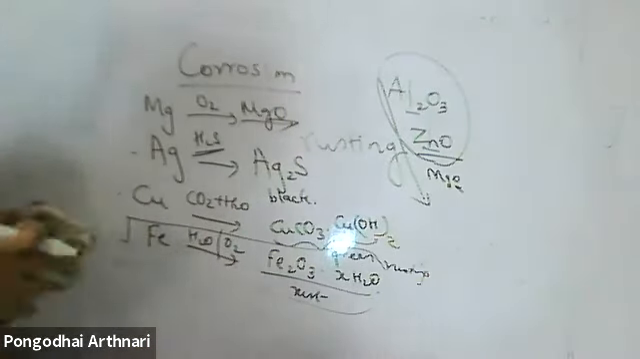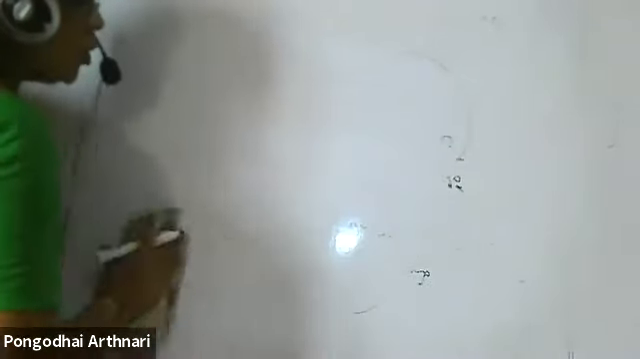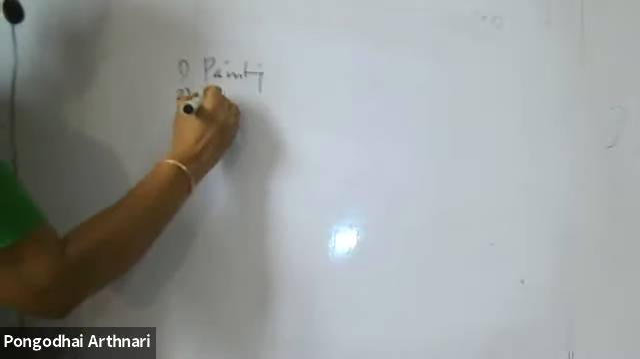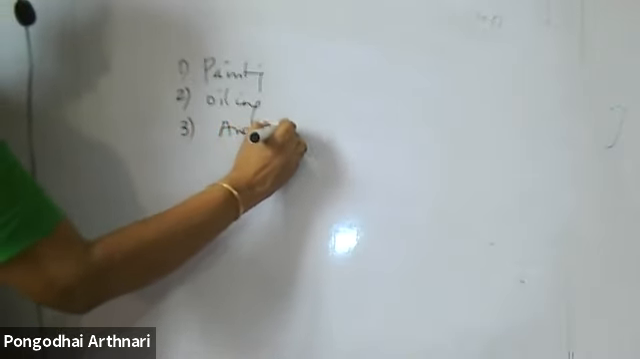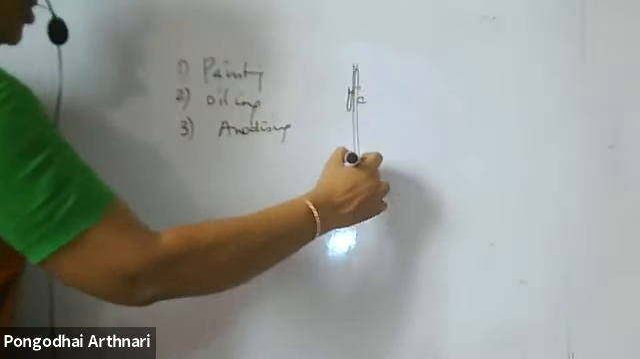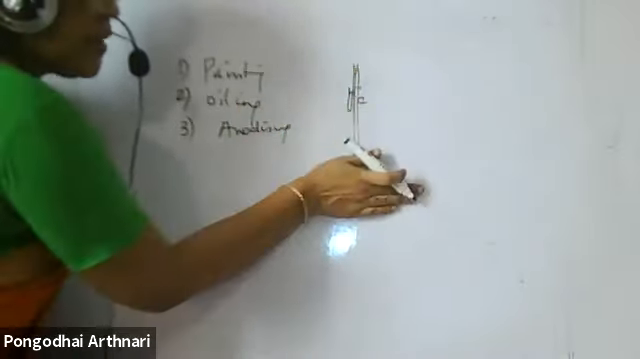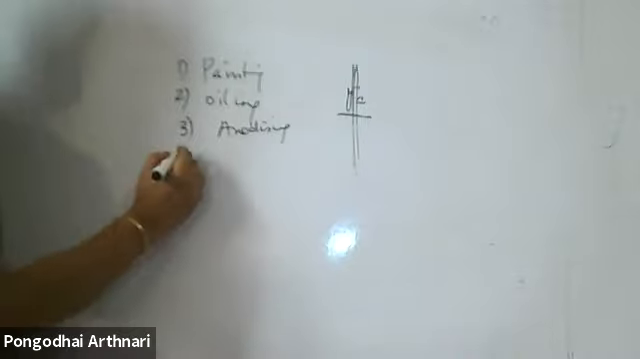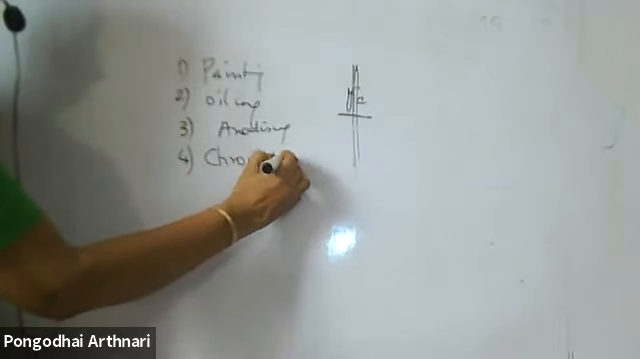Next, how can I prevent corrosion? That you study again in metals and non-metals, but you should know how we can prevent corrosion. One way is painting. Next, oiling. Next, anodizing. Anodizing means you coat the metal with another metal. Iron is coated with another metal which is more reactive, so it reacts and forms another covering, so that further reaction of the metal is avoided. That is called anodizing. Next is chrome plating. You plate the metal with chromium. That is called chrome plating.